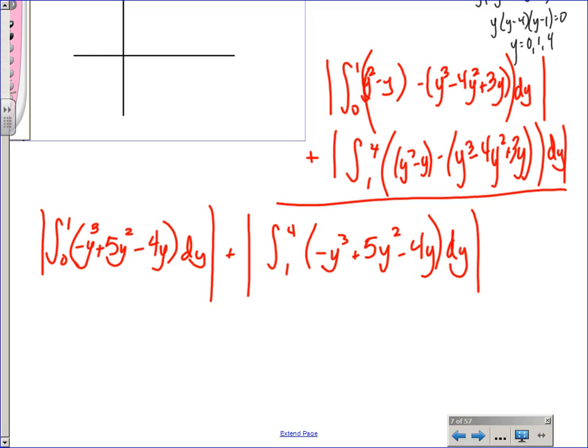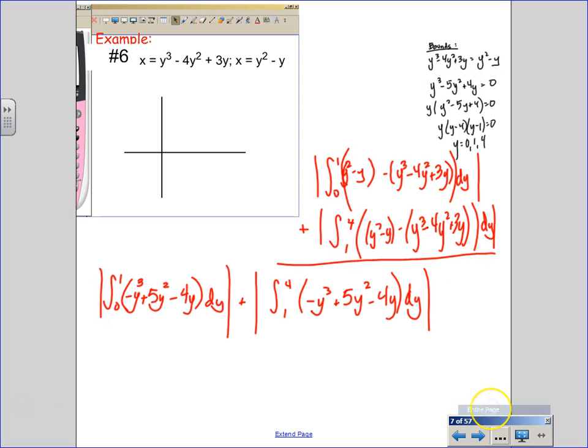Have I looked at a picture in any way, shape, or form? No. Without solving this by hand, just plugging it into your graphing calculator with the absolute value, you would have absolutely no idea whether or not our orientation was correct as far as our subtraction. Now remember, our expression is fine. It has the absolute value. But we don't honestly know whether or not the orientation was correct unless we solve it by hand.